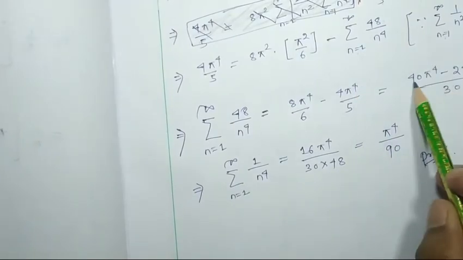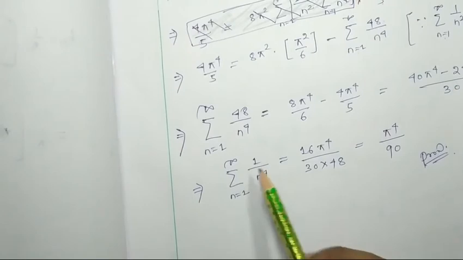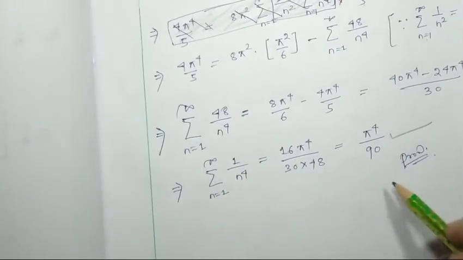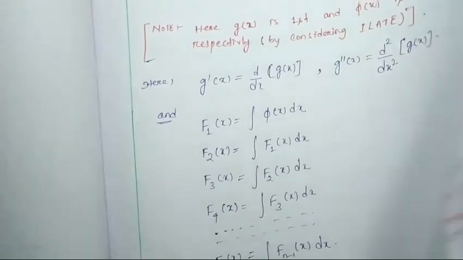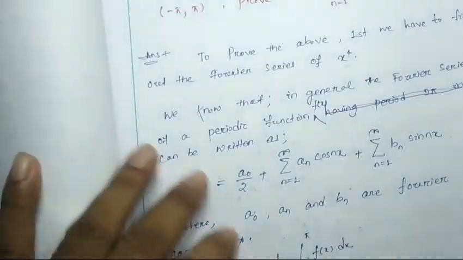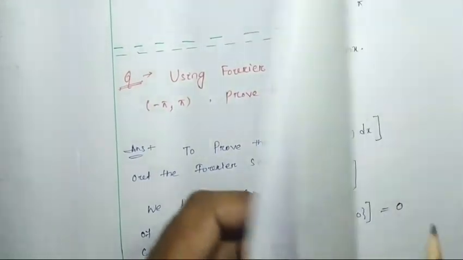So this will be 40 pi to the 4 minus 24 pi to the 4 by 30. So it will be 16 pi to the 4 by 30. That implies the summation of 1 by n to the power 4 will be this much. So hence it has been proved, whatever has been given, this will be this. So it is proved like that.